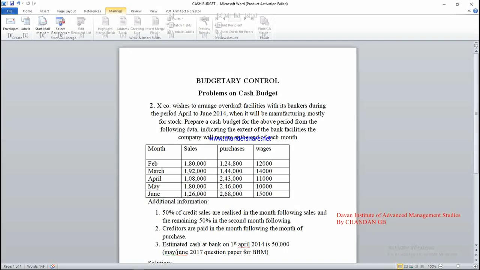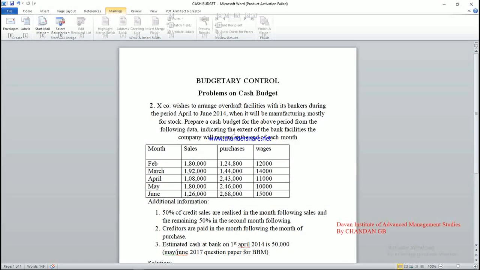X company wishes to arrange overdraft facilities with its bankers during the period April to June 2014, when it will be manufacturing mostly for stock. Prepare a cash budget for the above period, that is April to June 2014. The following data